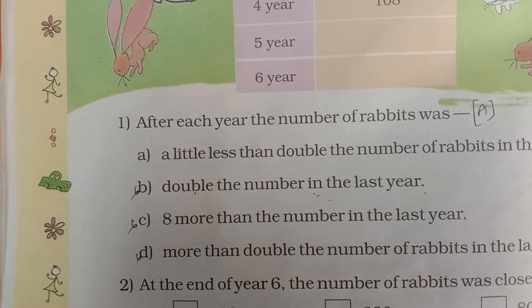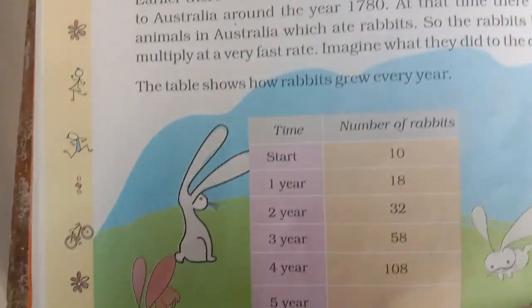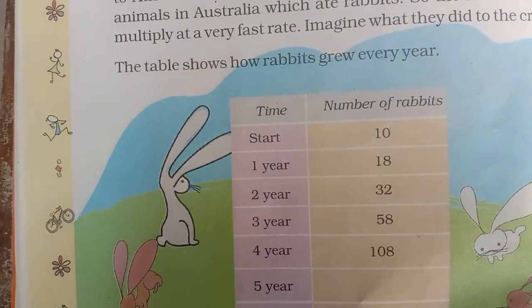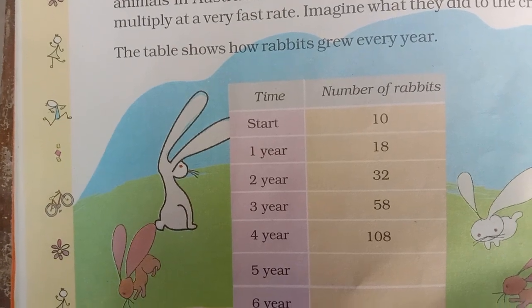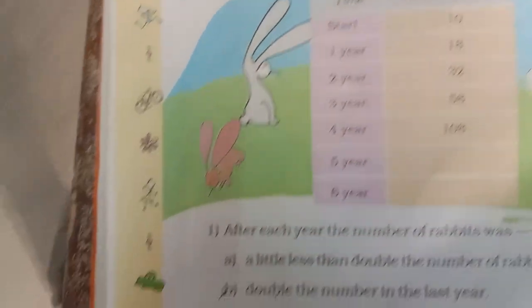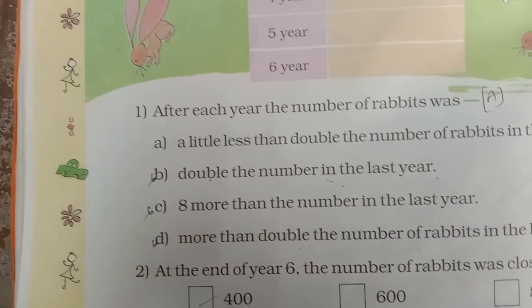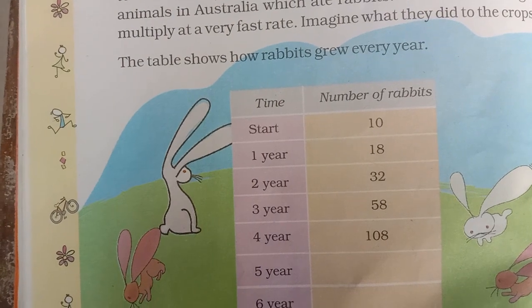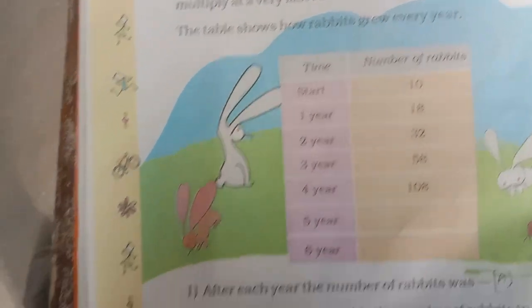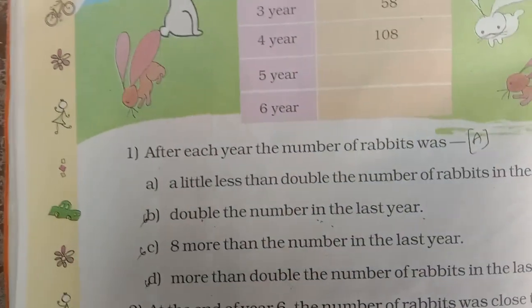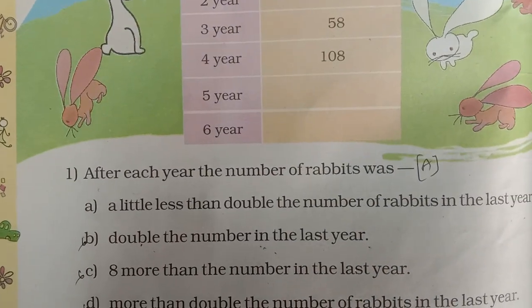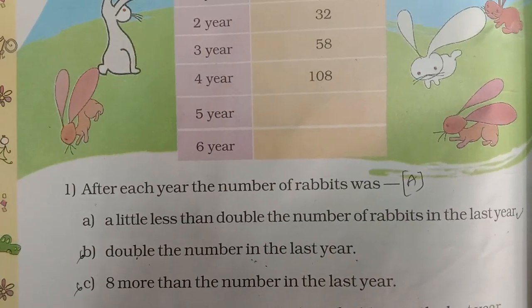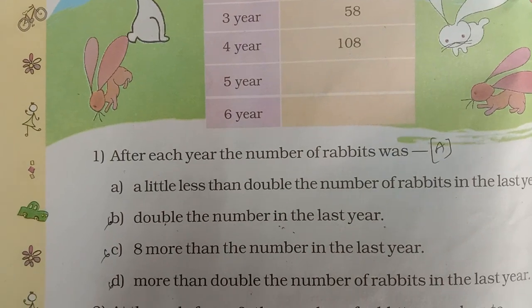Next, C, 8 more than the number of last year. No, not 8 more every time. 10 plus 8, 18, but 18 plus 8 will not give you 32. More than double the number of rabbits in the last year. Last year 10, double 10, 20, not more than 20 in the first year. So the correct answer is A. A little less than double the number of rabbits in the last year. A is the correct answer.